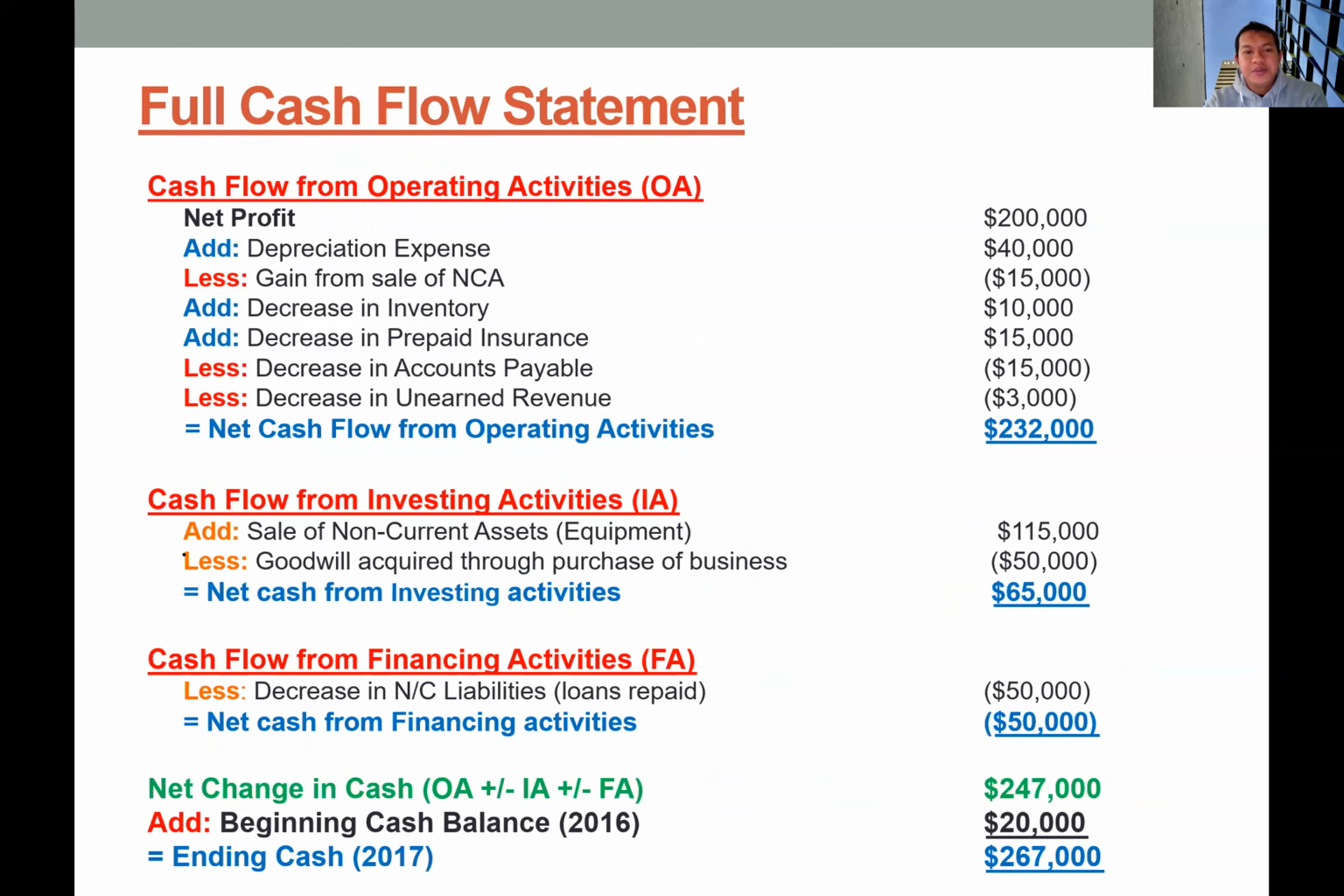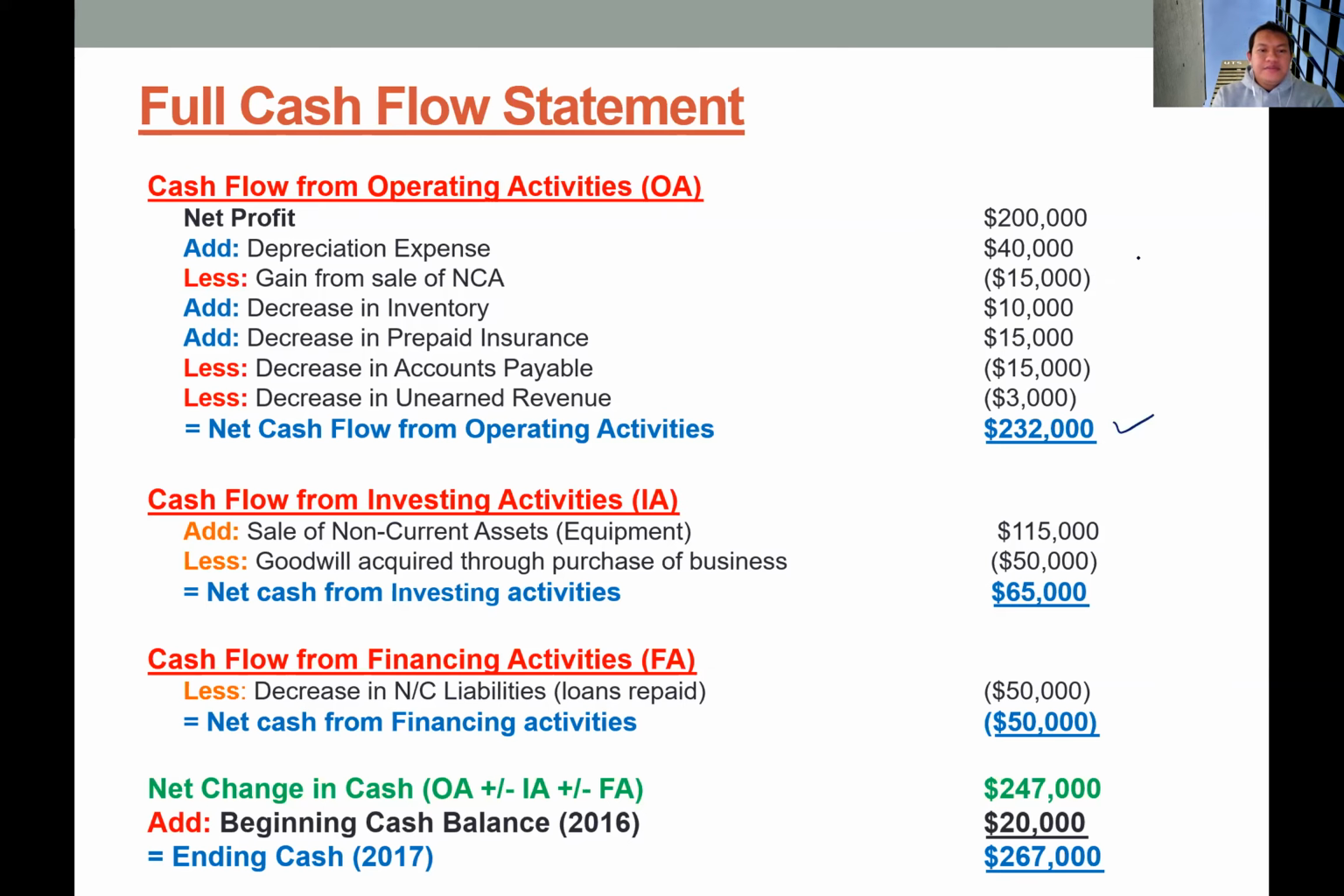So I have prepared the full format of this cash flow statement. So we have this depreciation expense, accruals, and then less gain from sale of non-current asset, decrease in inventory, decrease in prepaid insurance, and decrease in account payable, and decrease in unearned revenue. So we will get this 232,000 net cash flow from operating activities.